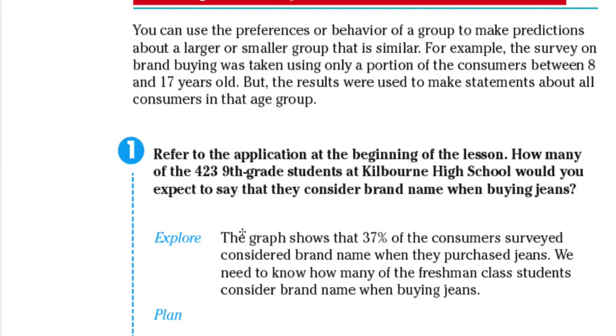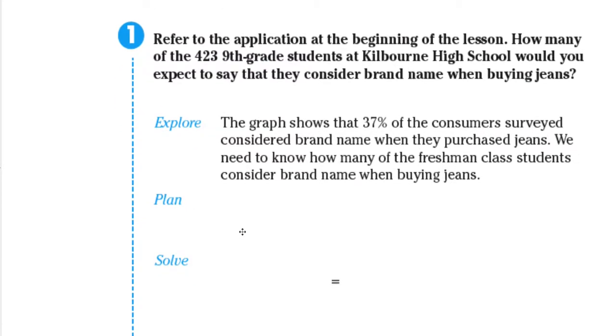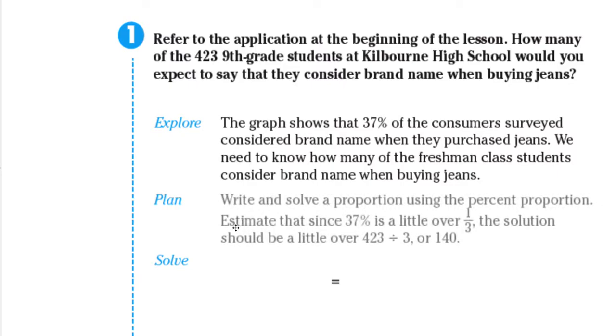Using what we learned about ratio and proportion, we will solve a proportion using the percent proportion. So estimate 37% as a little bit over 1/3. The solution should be a little bit over 423 divided by 3, or around 140. So our answer should be close to 140.